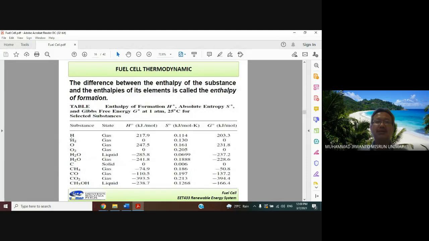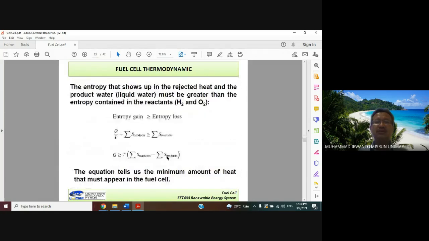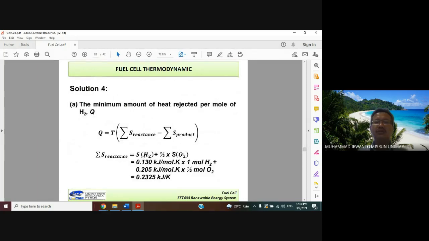Following the table, the entropy for H2 is 0.130 and for O2 is 0.205. So the entropy of H2, 0.130 kilojoule per mole Kelvin, multiplied by 1 mole of H2, plus 0.205 multiplied by 1 over 2 mole of O2.